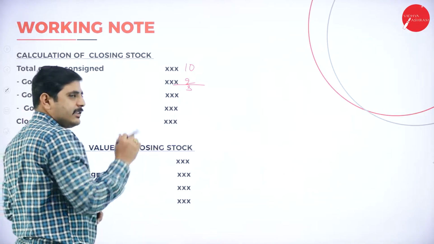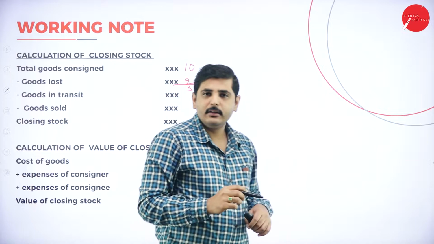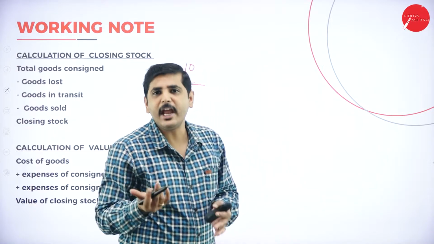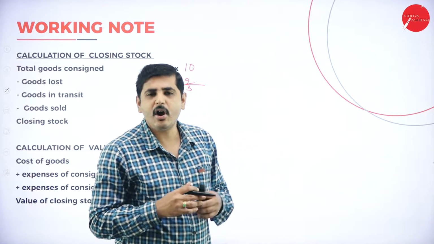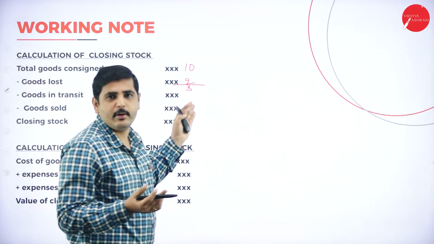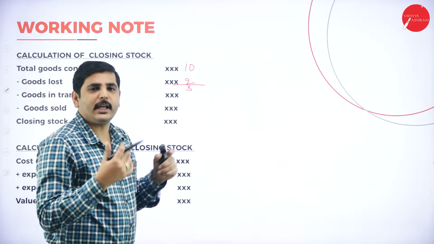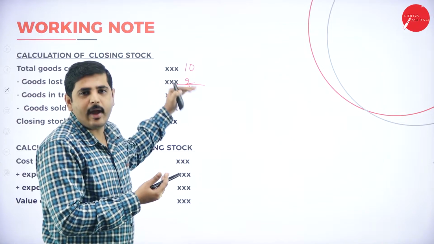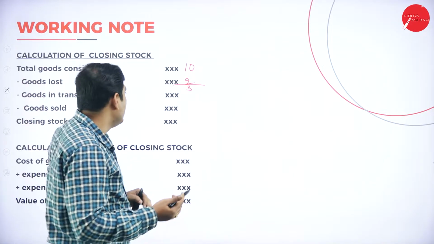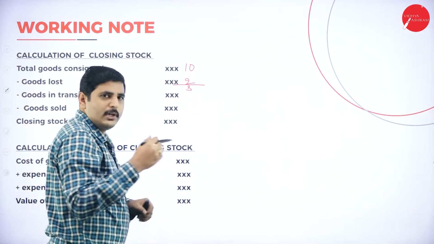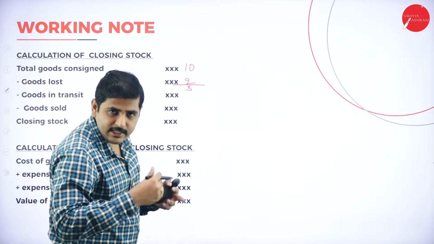Next one, goods in transit. Out of 8, I will send the goods batch-wise. All the time you will not expect this type of problem. Sometimes if they give it like this, we have to do these types of calculation. Out of 8, only 4 reach the consignee. The remaining 4 are still in transportation.